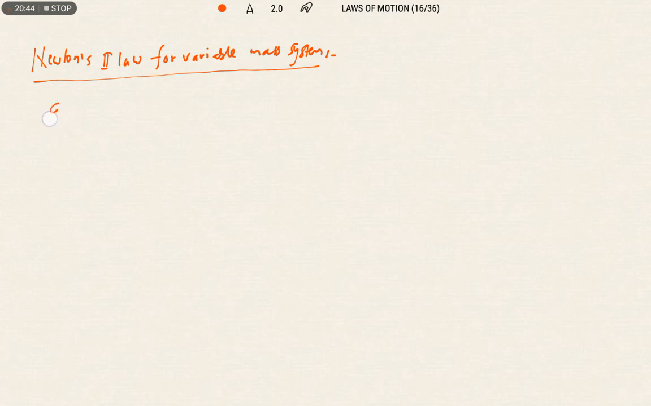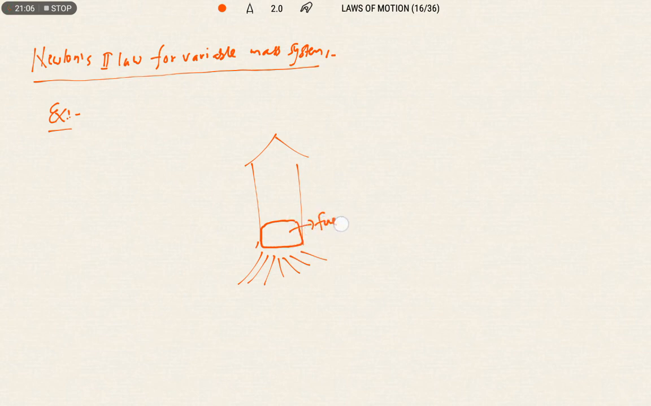I told you when we were discussing Newton's third law. What is Newton's third law? To every action there is an equal and opposite reaction. We also discussed that the motion of a rocket is the best example for Newton's third law. In the lower chamber of the rocket, the fuel is present. As the fuel is combusting, that means burning, the gases will be ejected. So when the gases are ejected, as the fuel is consumed, what is going to change?